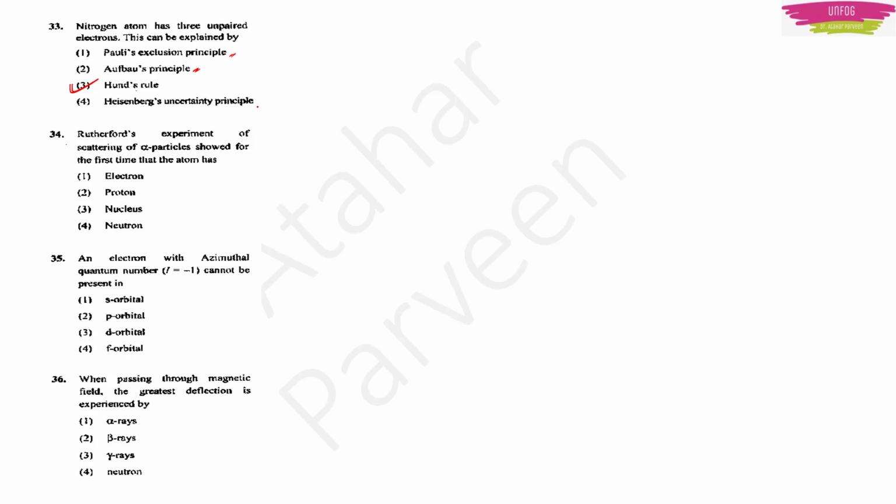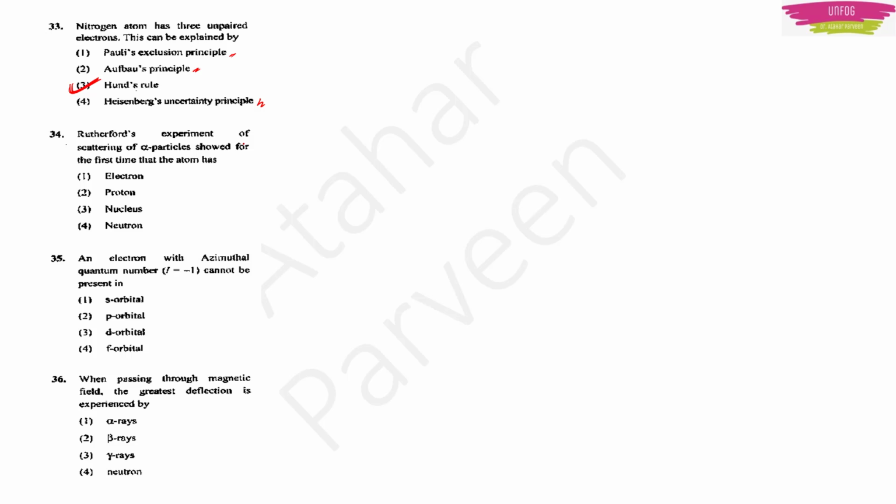Next we have Heisenberg's uncertainty principle. Heisenberg's uncertainty principle tells us that we cannot identify the position and momentum of an electron simultaneously. Again, this does not say why the nitrogen atom has 3 unpaired electrons. So it is not the right answer. The correct answer should be Hund's rule.